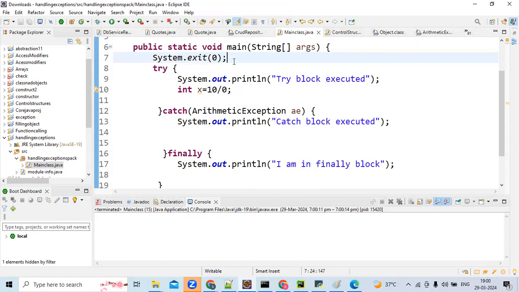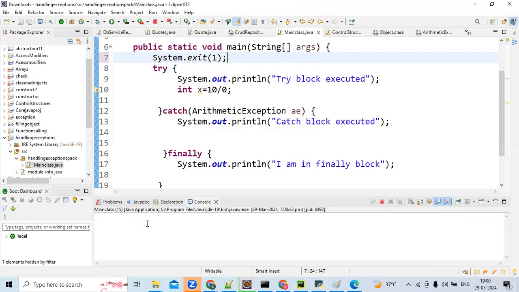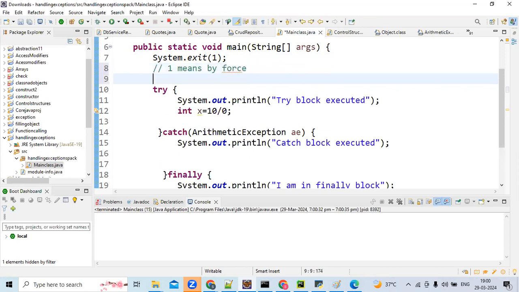You can pass 0 or 1, anything. 0 means not by force, a normal exit. 1 means by force. Both are the same, and you won't see any difference outside, but that is the meaning. Mostly we use 1 for by force, and 0 for normal.